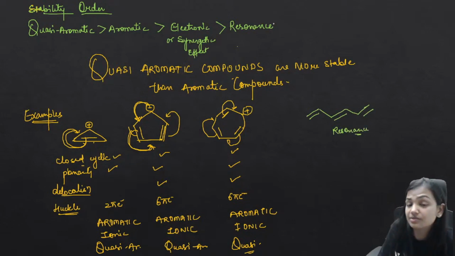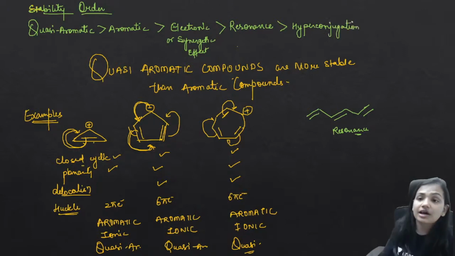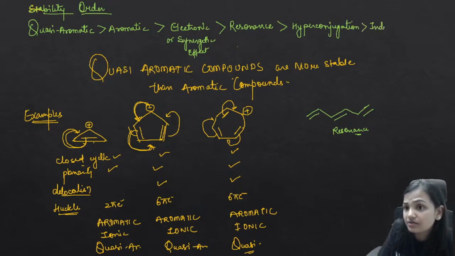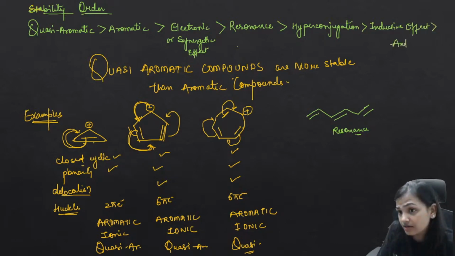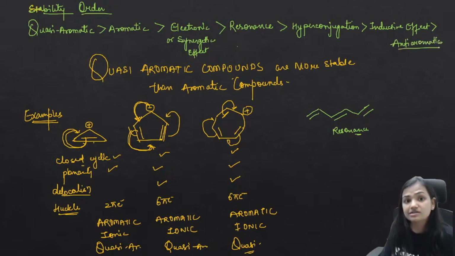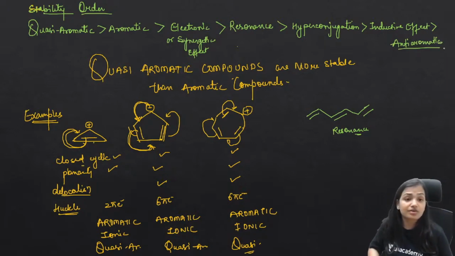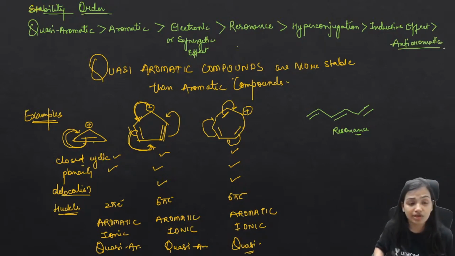Any of the compounds which has resonance, and then after comes any compound which has hyperconjugation, that is the more number of hyperconjugation, the more will be the stability. Then you have to give the priority to the inductive effect, and then you have to give the priority to the anti-aromatic. So if you are looking at any compound with all such factors, this is the stability order. This is going to help you a lot everywhere in whatever you study.